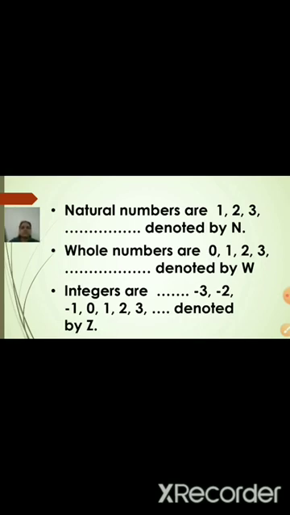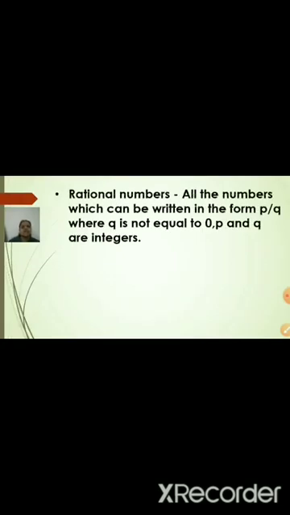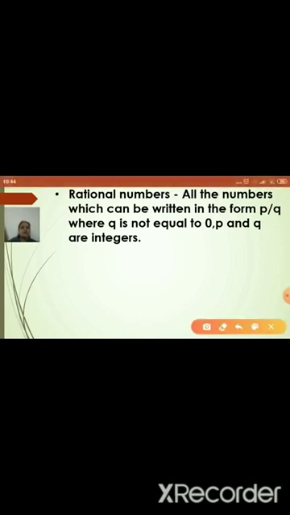Yes, so till here you have already done in your 8th standard. The next concept is nothing but rational numbers. Is it correct? So rational numbers also you have done in 8th standard. Let us revise that. All the numbers which can be written in the form p by q, where q is not equal to 0 and p and q are integers.